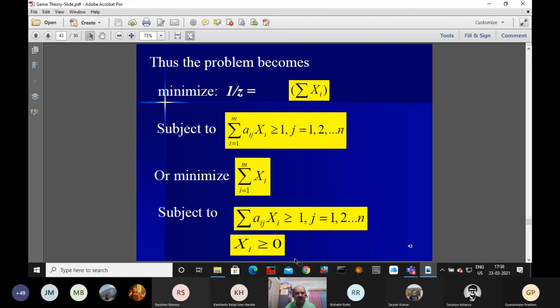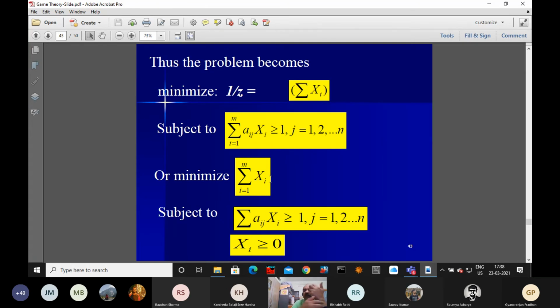So this linear programming problem, we will find the objective function value and the value of the decision variables. The objective function value is the sum of all the capital Xi, so X1, X2 up to Xn. After summing, whatever value we find becomes 1 by nu. So once you get 1 by nu, take the reciprocal, and you will get the value of nu.